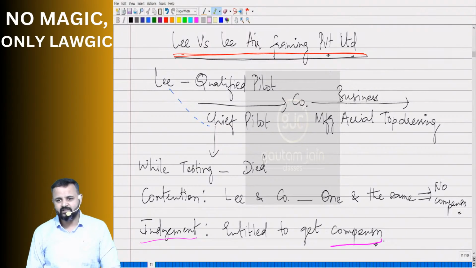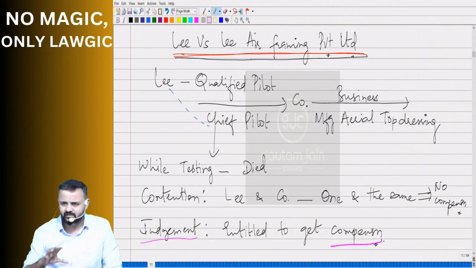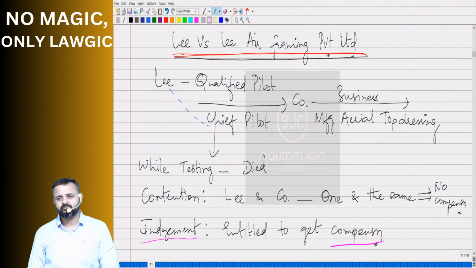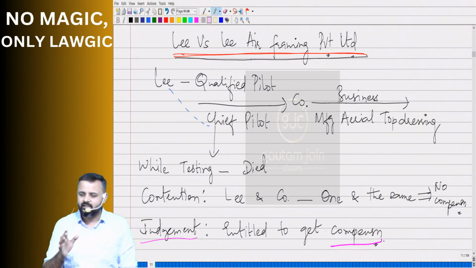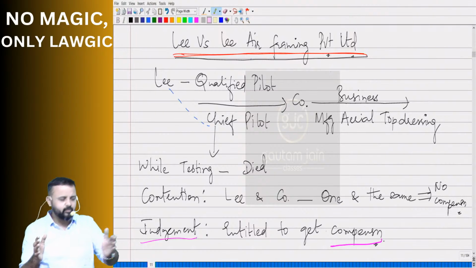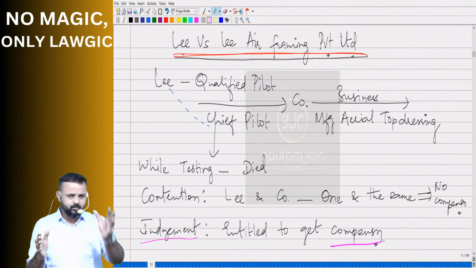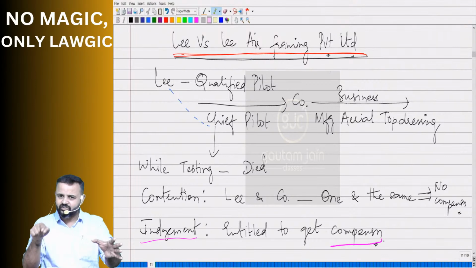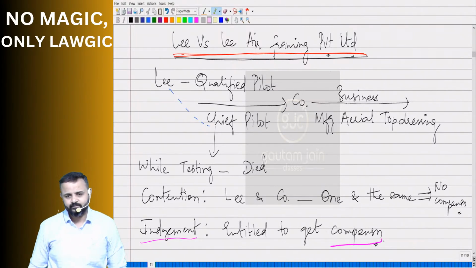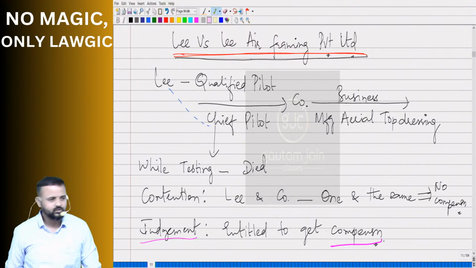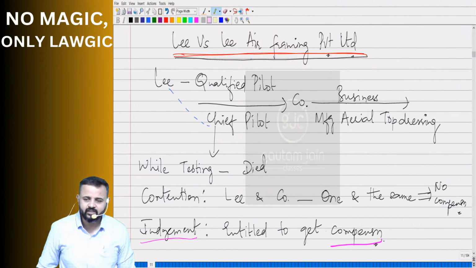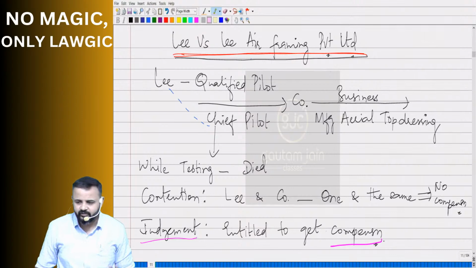And what was the company saying? The other officials in the company? Lee and company is one and the same. It was Lee who started this company. It was Lee who was the major shareholder. All that. And what did the court say? Nothing doing. As soon as the company gets incorporated, Lee is different. Lee Airframing Private Limited is different. And thereby this company should pay compensation to Lee's family. Followed? So again we could understand the separate legal entity concept with the help of this case law. Did we or not?